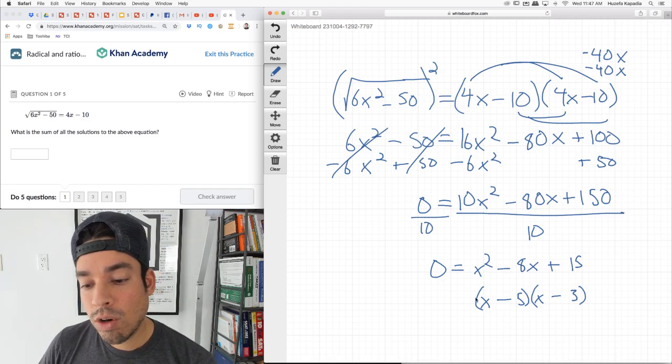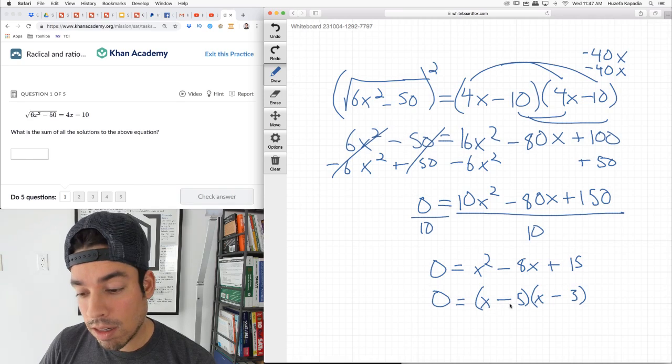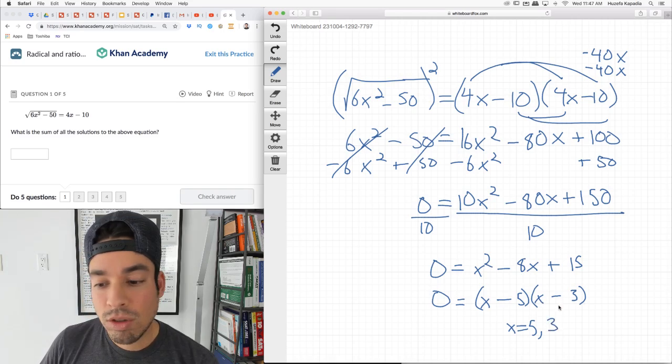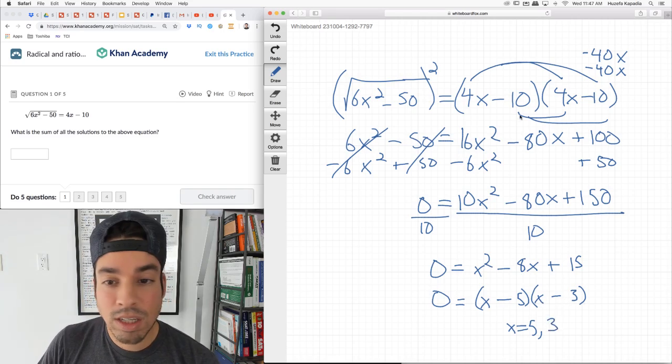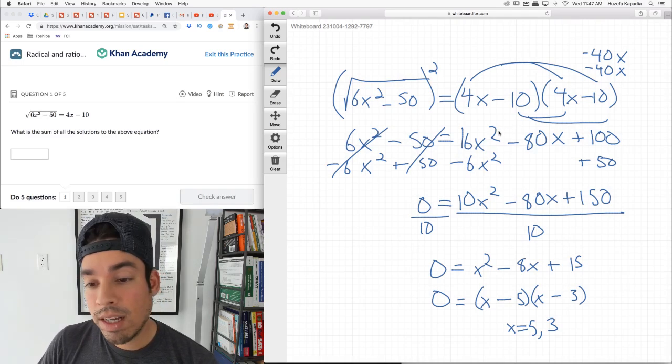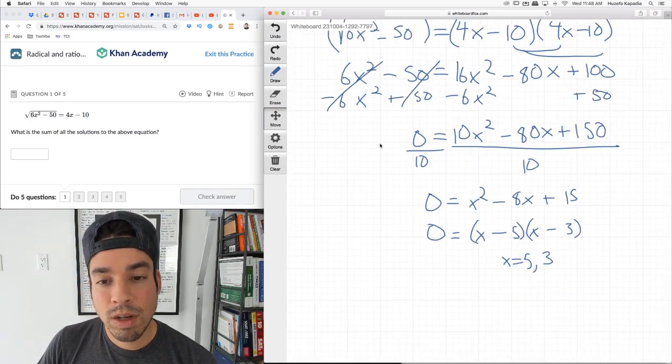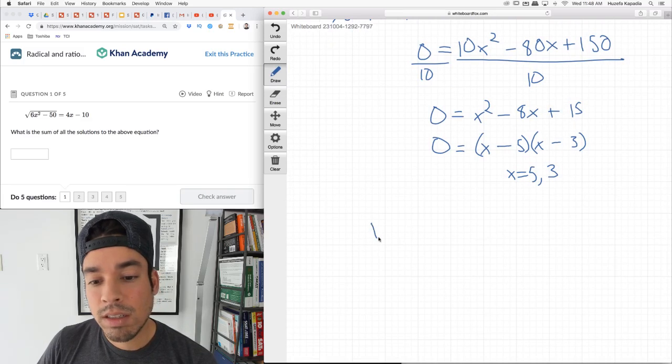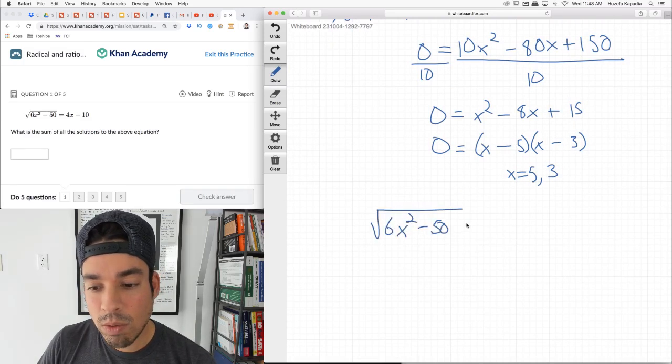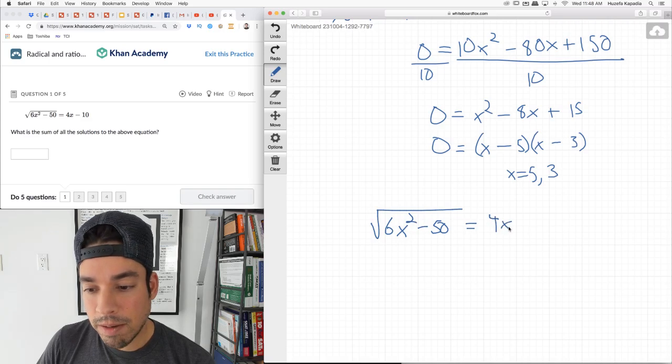So my two solutions are where this is going to equal 0. When x equals 5, it's going to knock this whole thing out to 0. And x is also going to equal 3. When x equals 3, this is going to go to 0 and knock out everything. So my two solutions are 5 and 3. We could add them together and get 8, but we can't be so hasty. Before we come to that conclusion, we need to come back to this original equation and make sure both of these solutions work. I have a feeling one of them won't because they do this all the time.